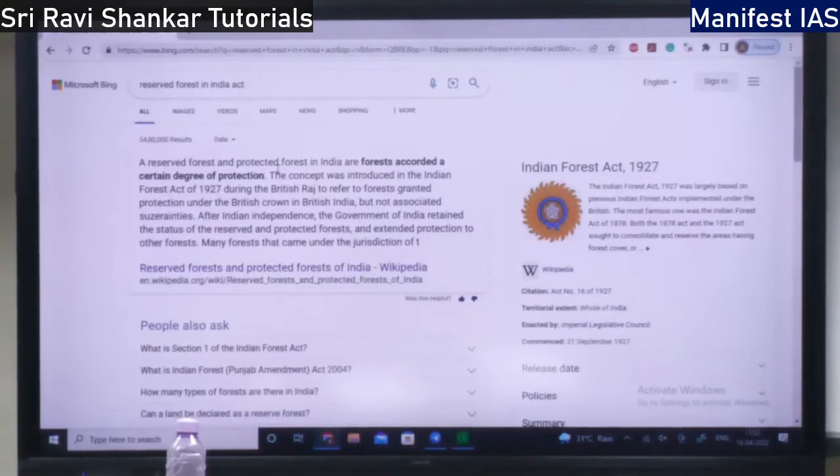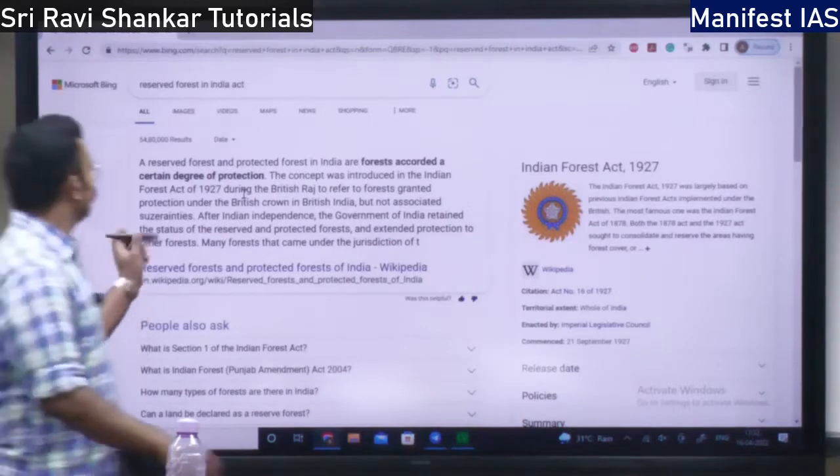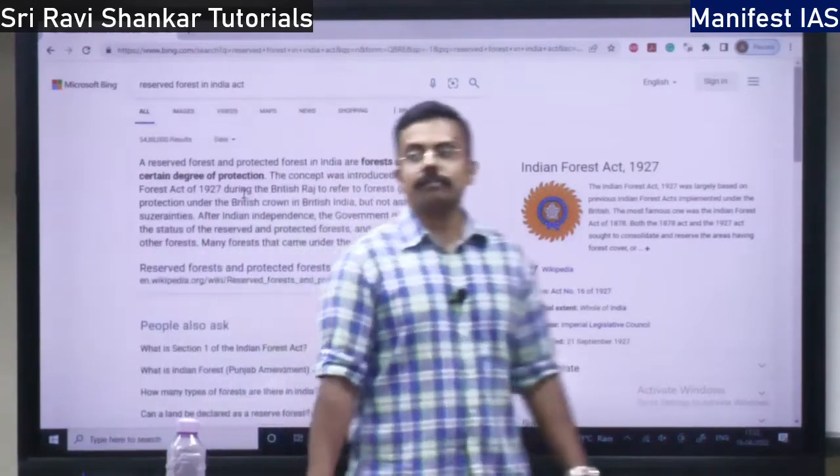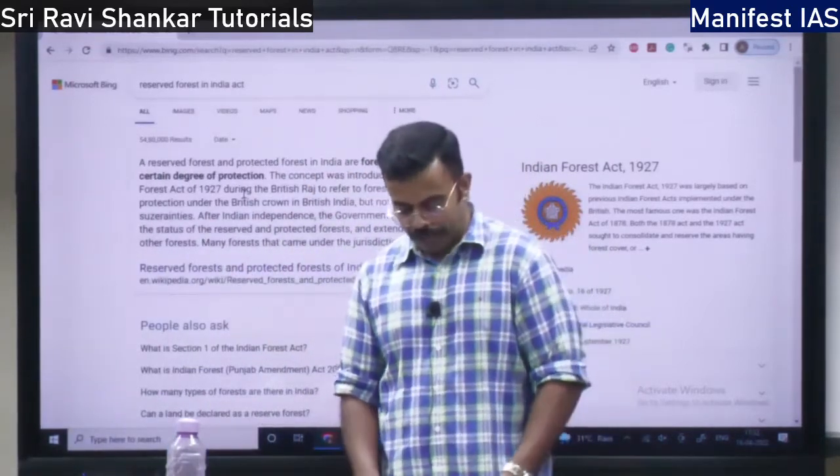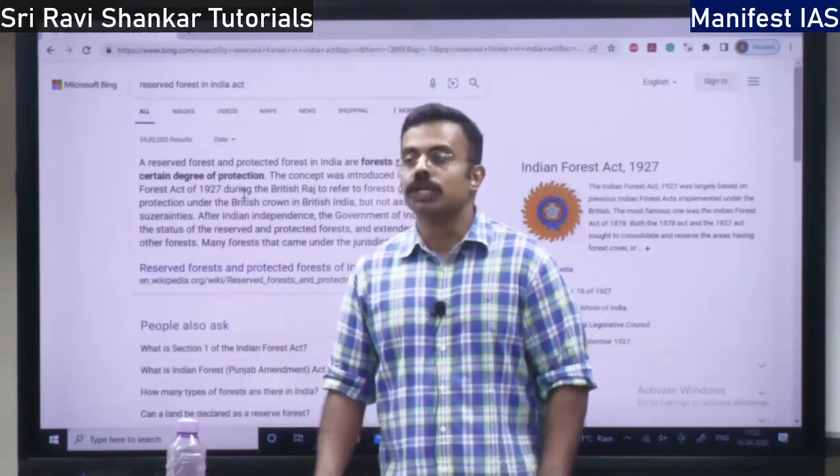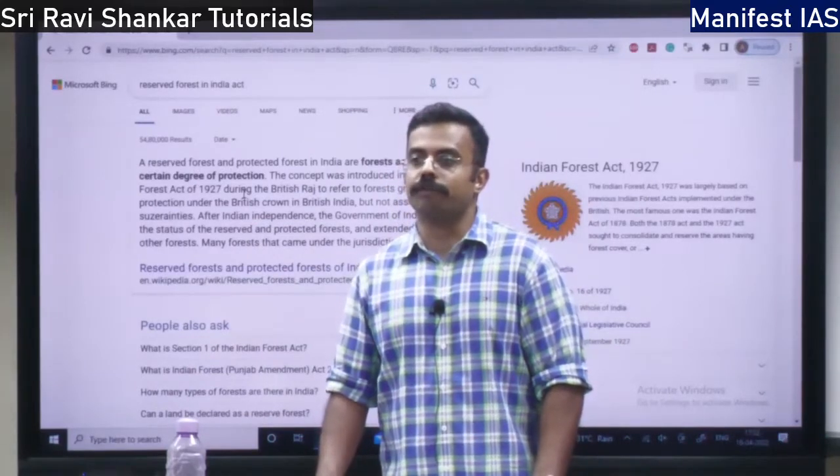So it is based on the Forest Act of 1927. Please note down, reserved forests are a British colonial legacy based on the Forest Act of 1927. They are going to ask this in the exam. So this is about the reserve forest.